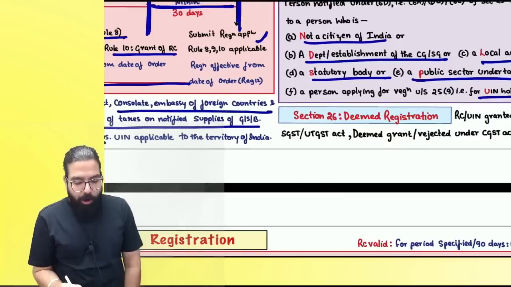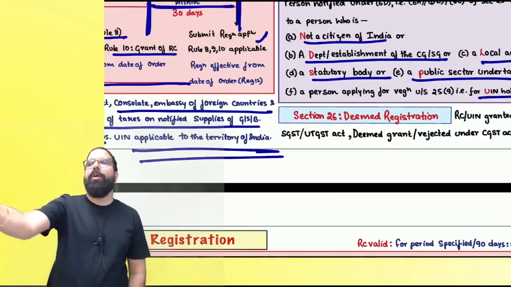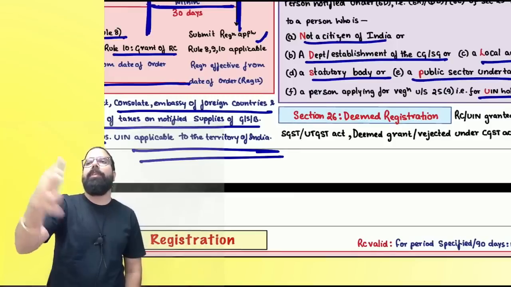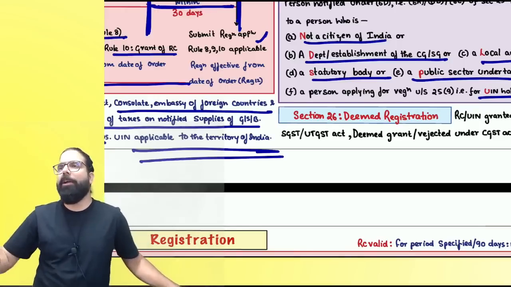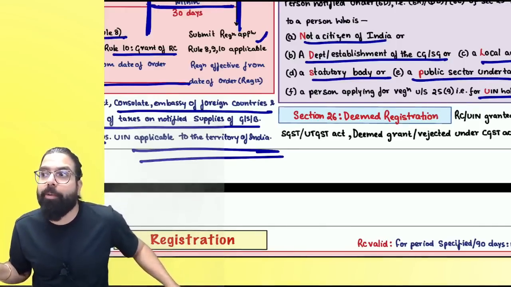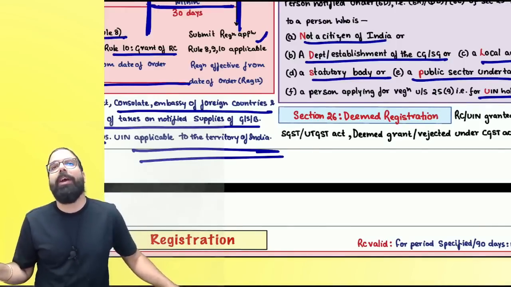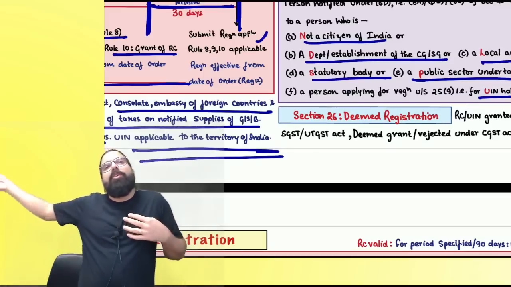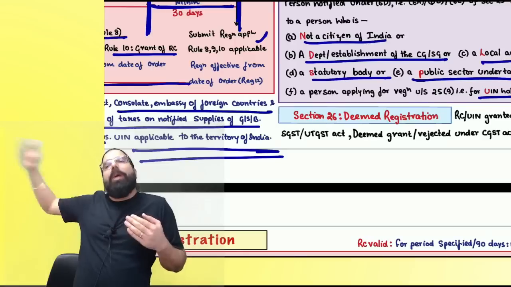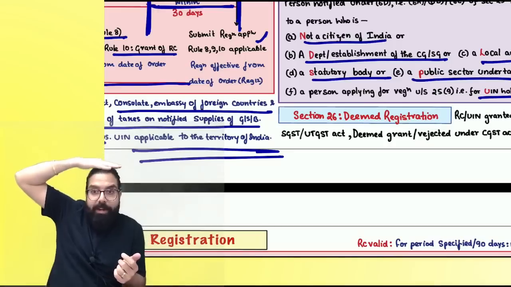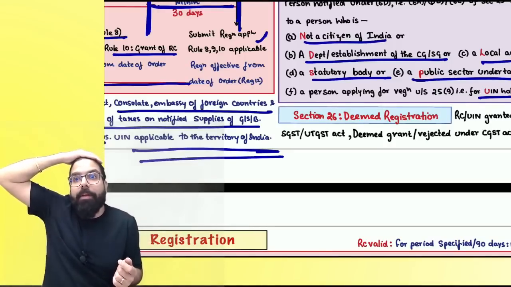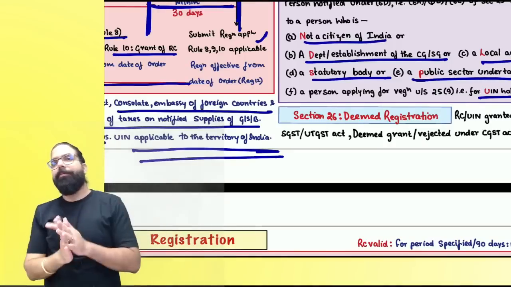Can we go ahead, everyone? Always remember, supposing the embassy of the US is there in Chennai, Delhi, and Kolkata, they don't have to take separate UIN numbers. Registrations are state-wise, but the UIN number is not state-wise. UIN is given so that whatever these consulates and embassies buy, the supplier will give the GST to the government, and the government can refund them. How will they claim the refund? By using their UIN number.